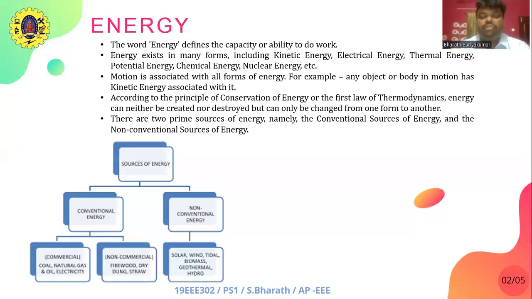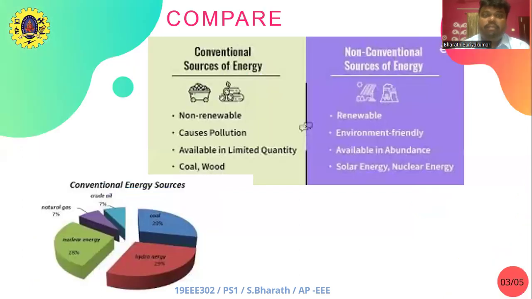There are two primary sources of energy, namely the conventional sources of energy and the non-conventional sources of energy. The sources of energy are classified into two categories, mainly as conventional sources and non-conventional sources. Conventional sources are the commercial ones, that is coal, natural gas, oil, or electricity, which we primarily use for power generation. Non-conventional sources of energy include solar, wind, tidal, biomass, geothermal, hydro, etc. Compare the conventional and non-conventional energy sources.